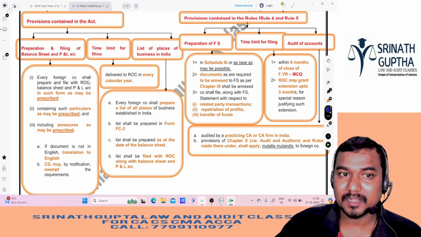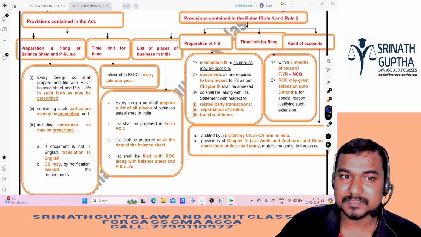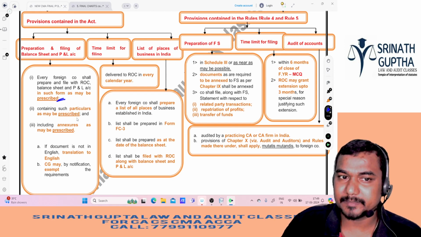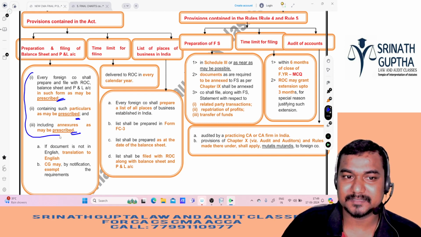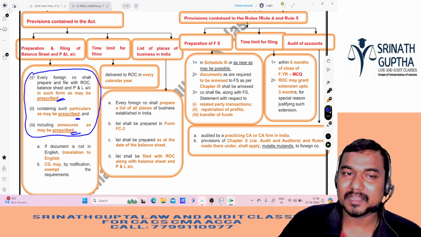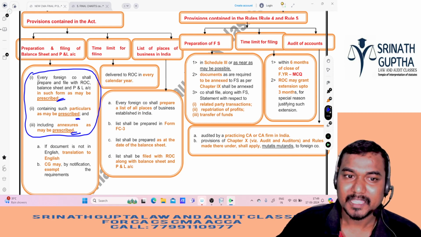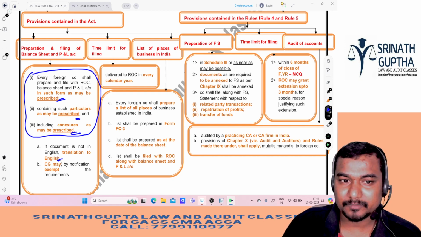Every foreign company shall prepare and file with ROC the balance sheet and P&L account in such a form as may be prescribed, and containing such particulars as may be prescribed, including annexes as may be prescribed. Nothing much is there in these three points, frankly speaking. So the foreign company has to file a copy of the P&L and balance sheet with ROC. That's it. If the document is not in English, translate it into English.